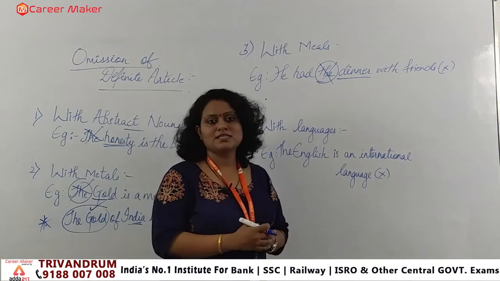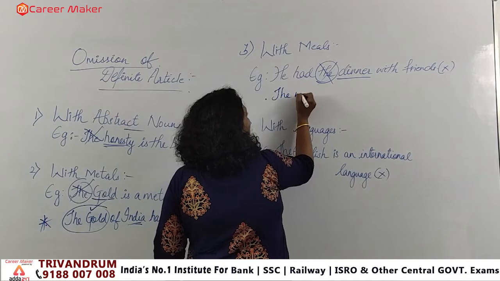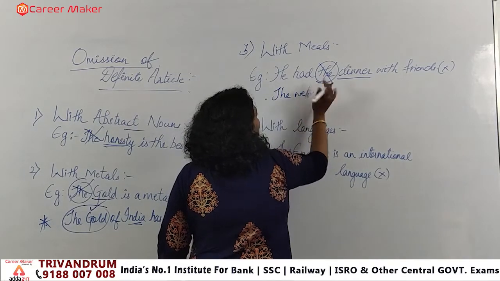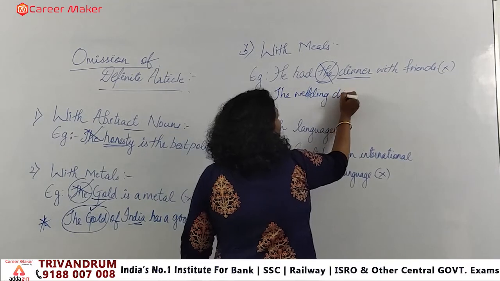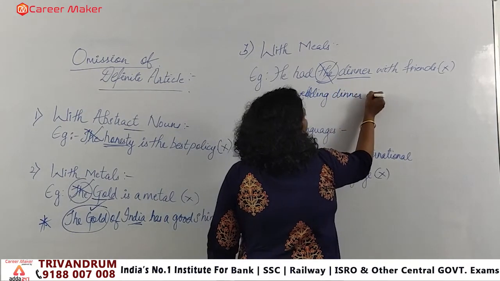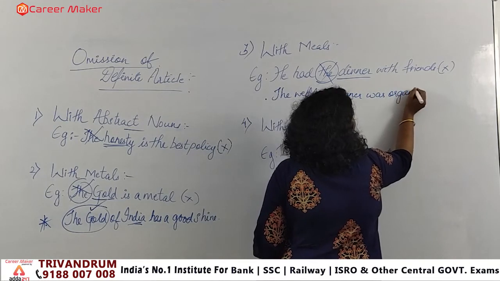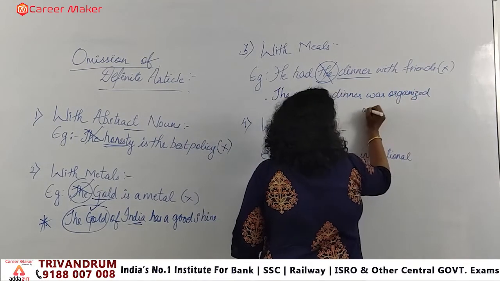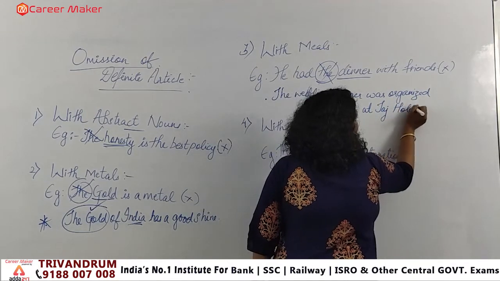But if you are particularizing, like if I am saying "The wedding dinner was organized at Taj Hotel."